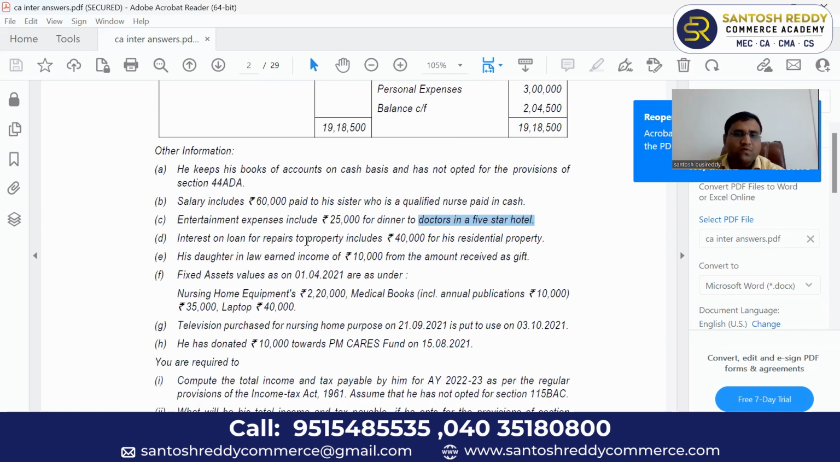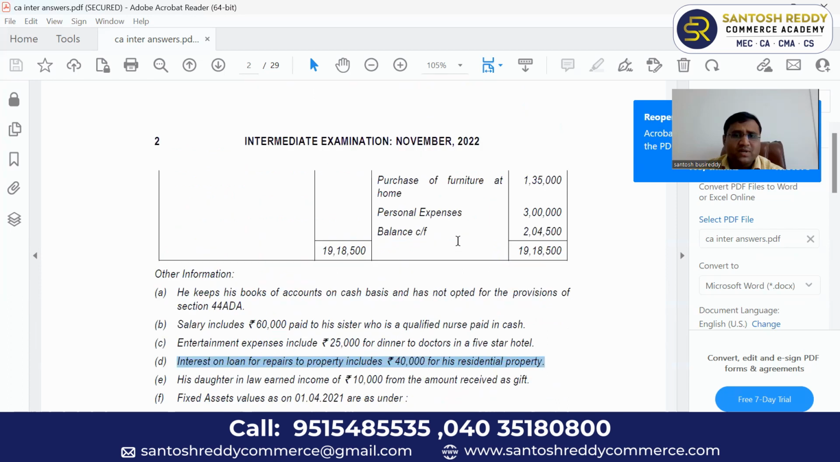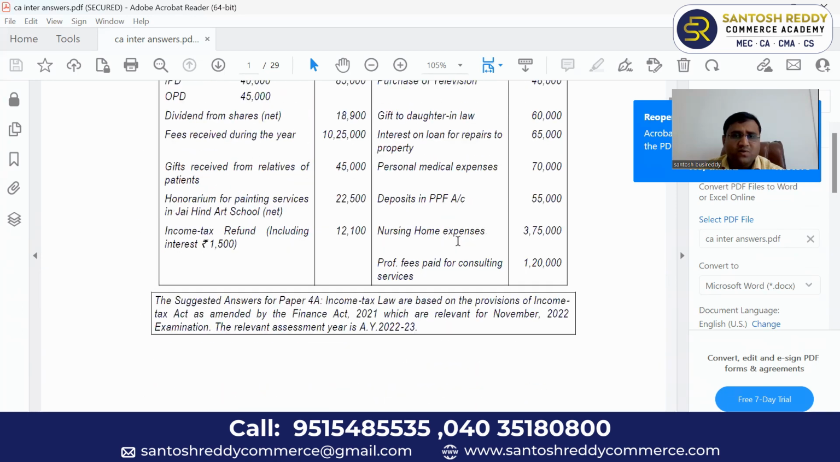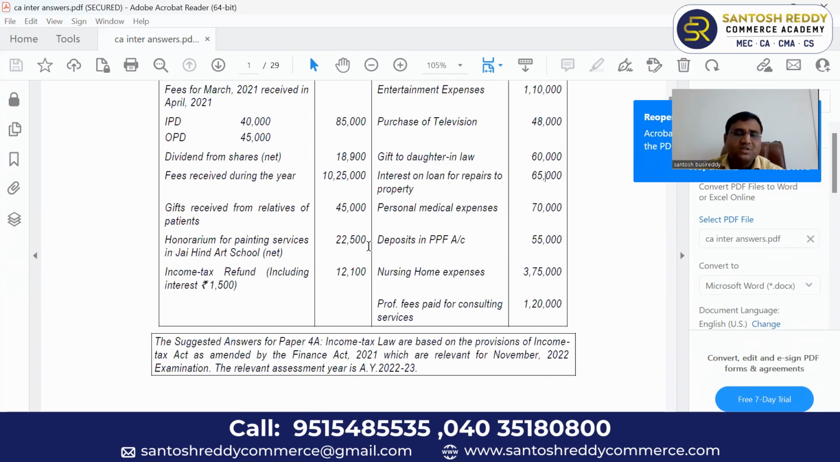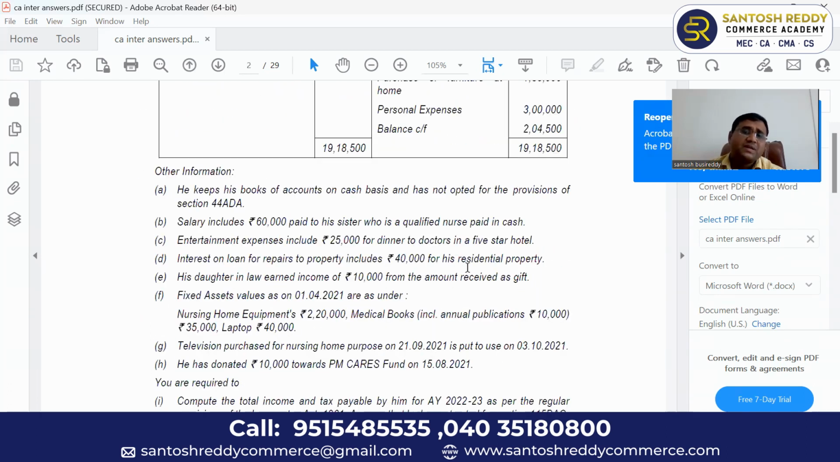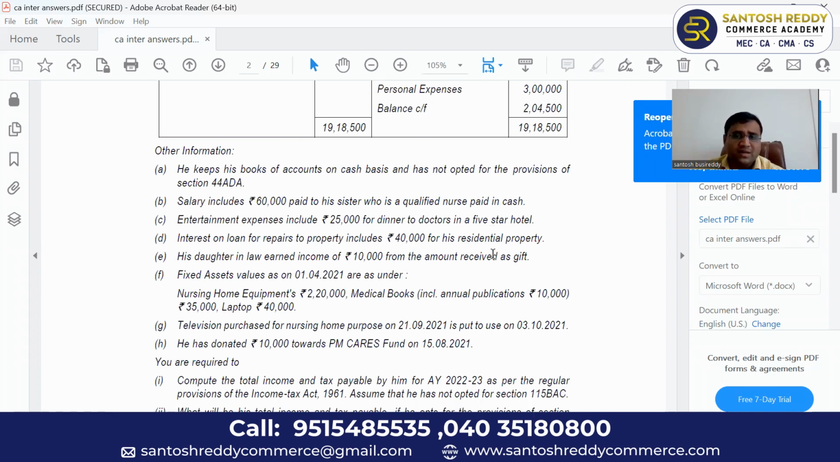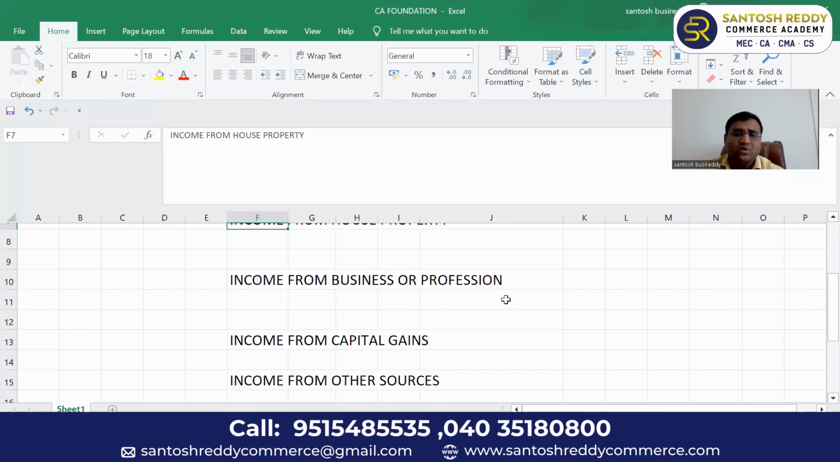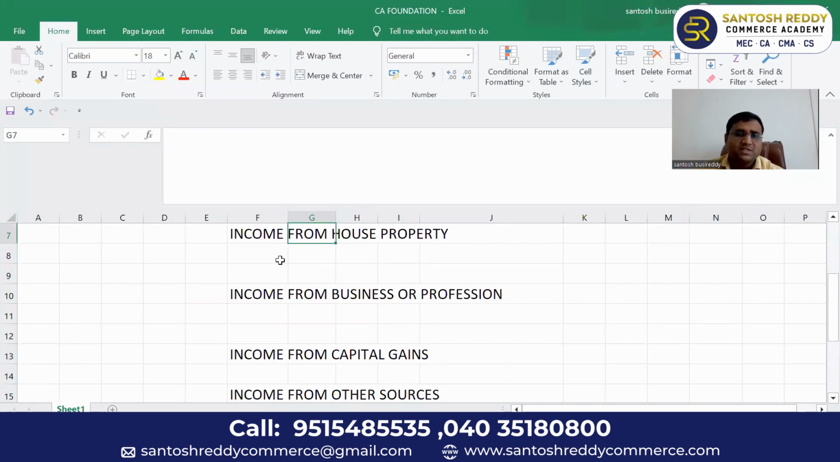Next, interest on loan for repairs to property includes 40,000 for his residential property. This point is very crucial. He has a residential property. For that property, interest on loan for repair, 40,000, is spent. What is the total payment side interest on loan for repairs? 65,000. Out of that 65,000, 40,000 is for his residential property. That you cannot allow as a business deduction. That means you have to calculate income from house property, residential property.